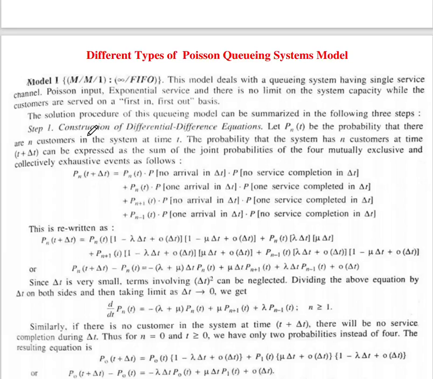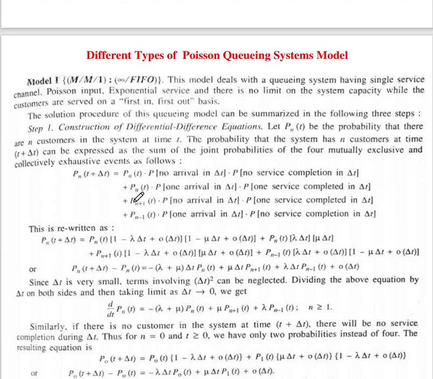This model deals with a queuing system having a single service channel, Poisson input, exponential service, and no limit on the system capacity, that is infinite, while the customers are served on a first in first out basis. So this is the meaning of this M/M/1 : infinity/FIFO model.